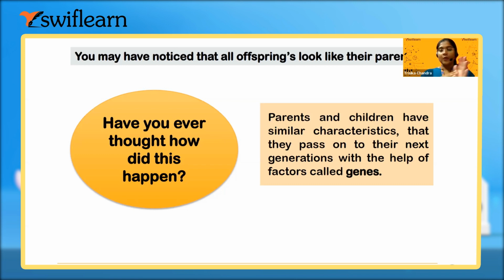Remember? Okay. Now, you may have noticed that all the offspring look like their parents. So, have you ever thought how this happened? Without looking at the answer, how do we get similar characteristic features? Obviously, our hair color we inherit from our parents, almost the same, right?